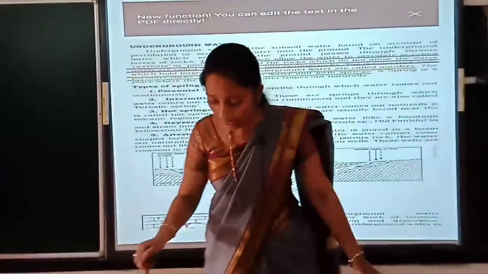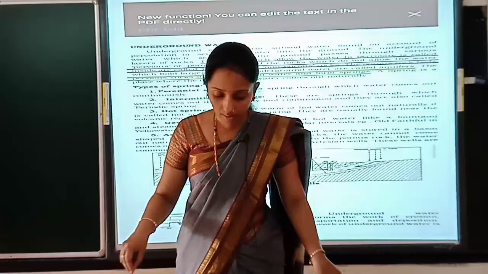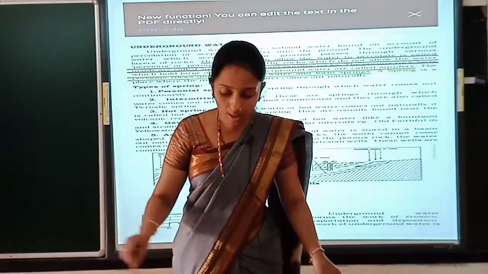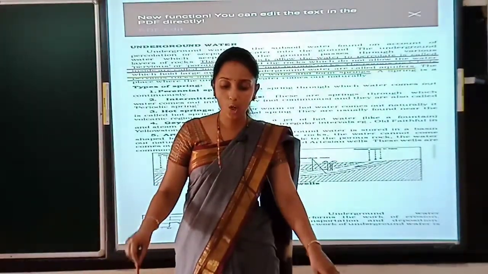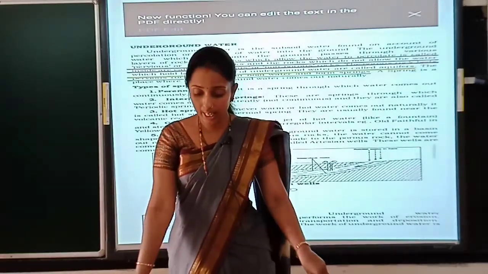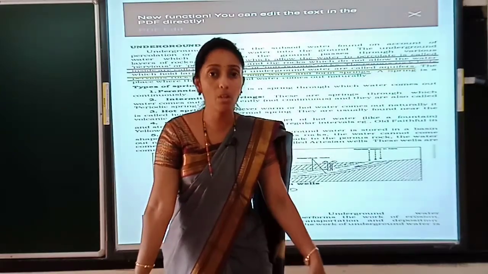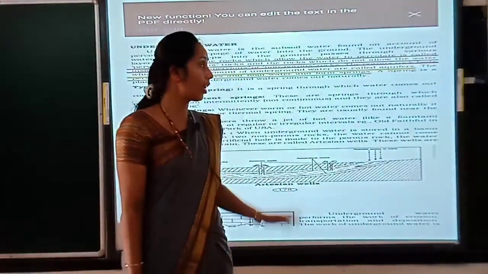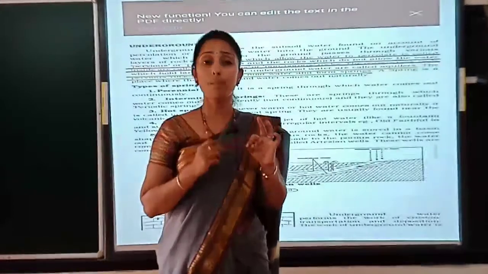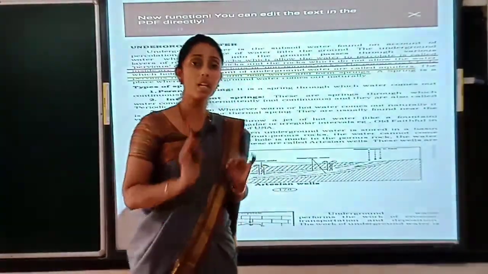So what is a spring? Spring is a place, see, the pervious rock allows and holds the water and forms the spring. Clear? And the spring is a place where underground water comes out naturally. So I hope you are clear with pervious, impervious, aquifers and spring. These terms you should be clear.